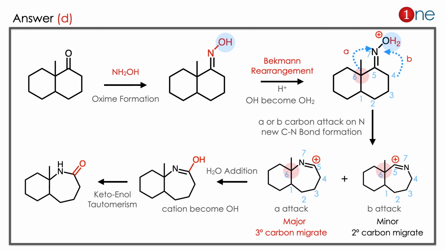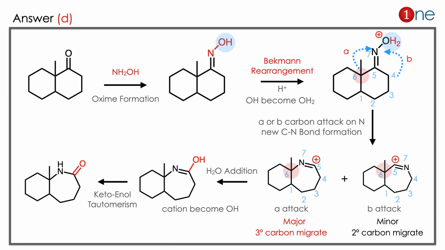The answer is D. Let us see how. In the starting material you have hydroxylamine as well as ketone. So you might guess it's a nucleophilic attack and water elimination. Finally oxime formation. Then you have a hydroxy group and Beckmann rearrangement. So in the Beckmann rearrangement, acid attacks and OH2 formation is there. Then the OH becomes OH2, so it has to leave as a leaving group. Then the group has to migrate. In Beckmann rearrangement, the trans group, the electron rich one, is what influences here. So the electron rich group migrates to the nitrogen, leaving an electron deficient carbon at that position. Then the ring is expanded from 6 to 7.